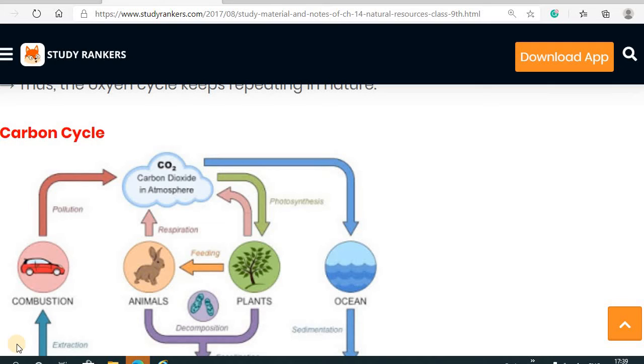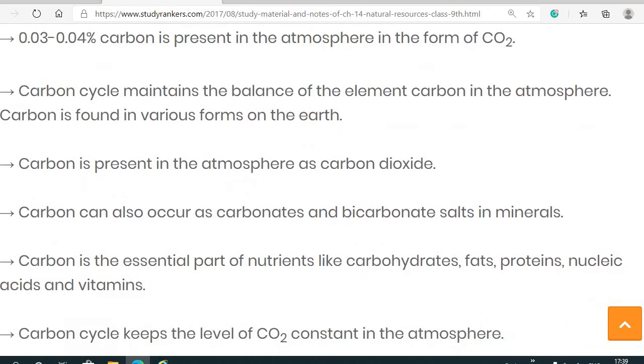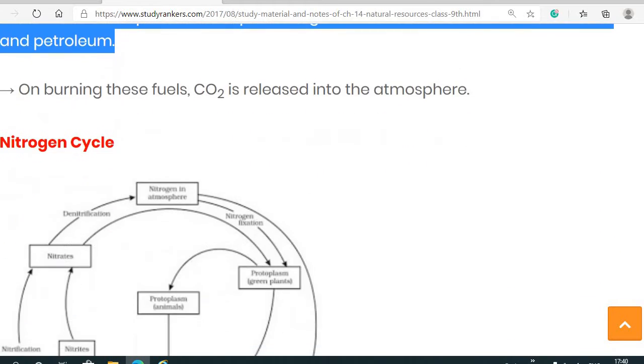Hello student, in the previous video we have seen about the carbon cycle. Now in this video we will move further. We will study about the nitrogen cycle.